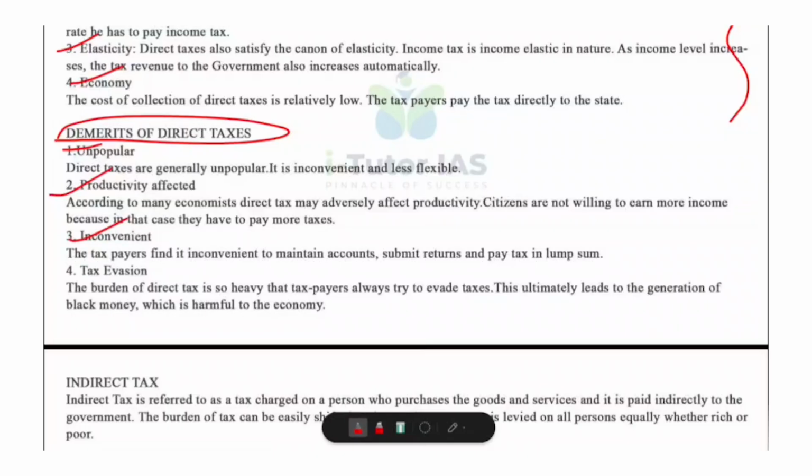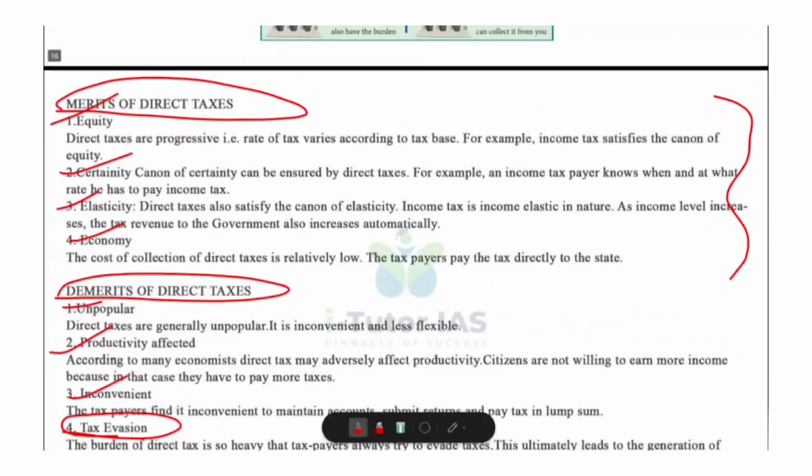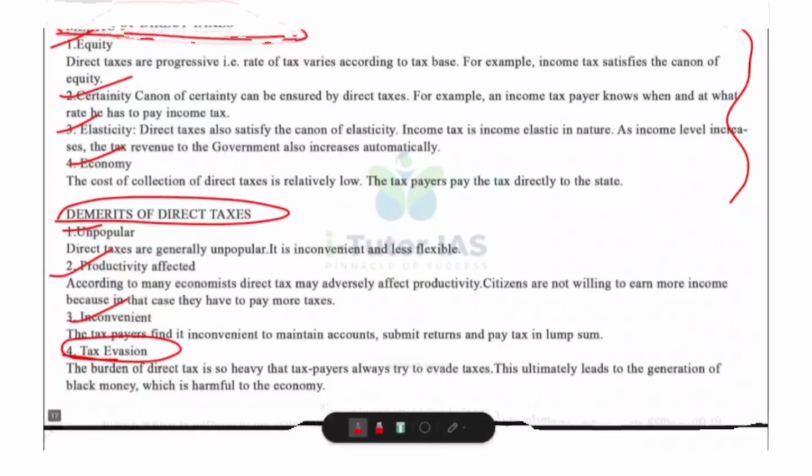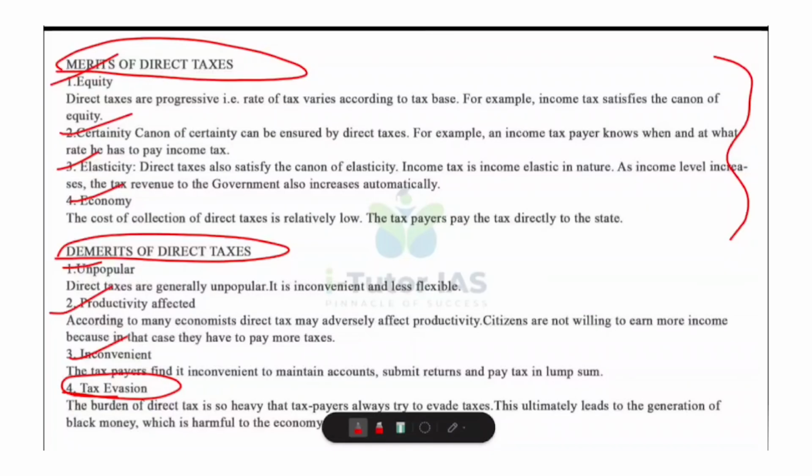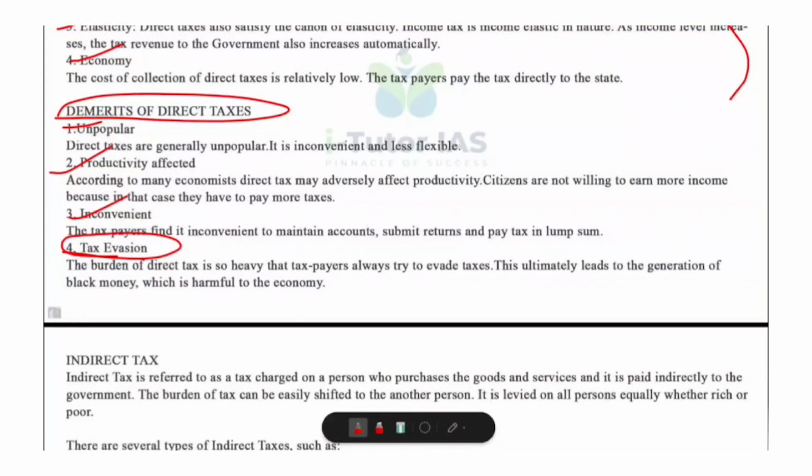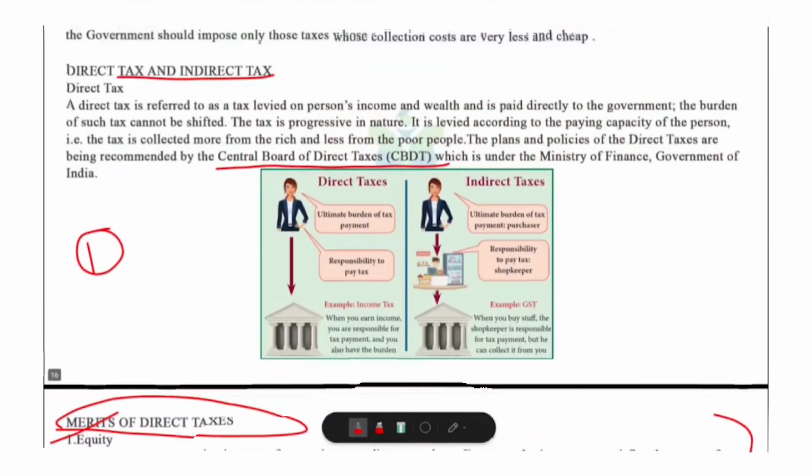And the last one, tax evasion. Since tax rates may feel high, some people try to hide their income. And this leads to black money generation, which is harmful for the economy. So these are the demerits of direct taxes. What are the merits of direct taxes? Equity, certainty, elasticity, and economy. And what are the demerits? Unpopular, productivity affected, inconvenient, and tax evasion. Okay, so that's all about the merits and demerits of direct taxes.